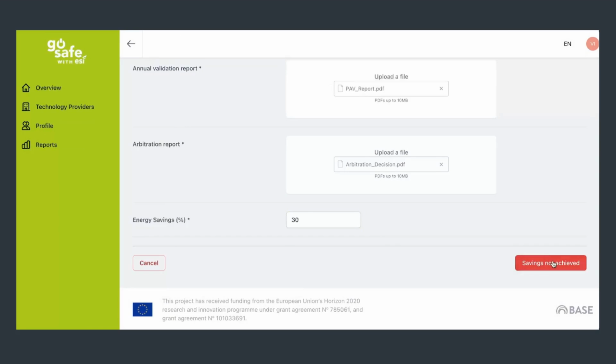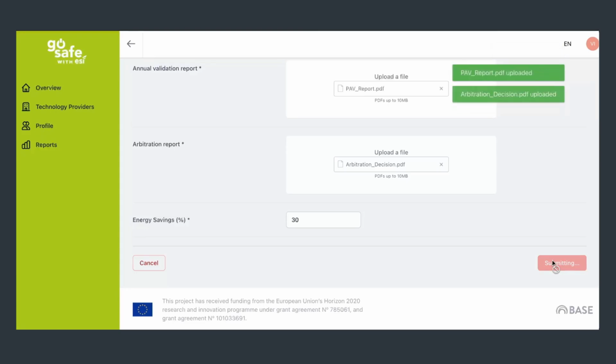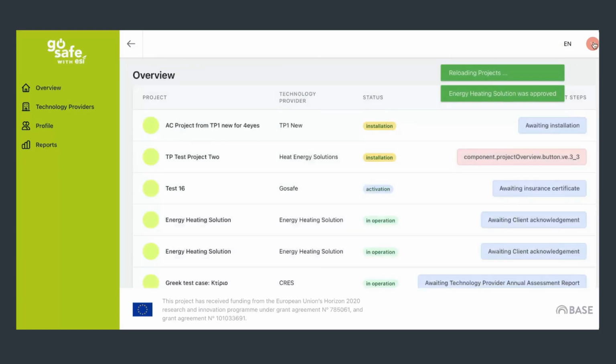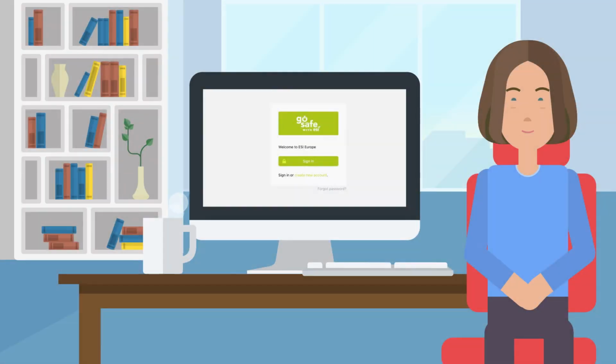Client and technology provider settle the disagreement based on their ESI standardized contract and insurance policy. The annual monitoring phase on the online platform is repeated for the duration of the guarantee. This marks the end of the process in the online platform. All the data stored for the project is in view mode for all the stakeholders and can be downloaded in the CSV format for further usage.